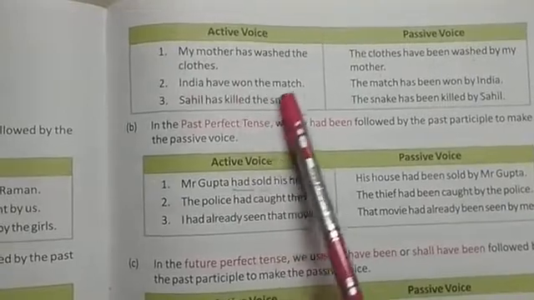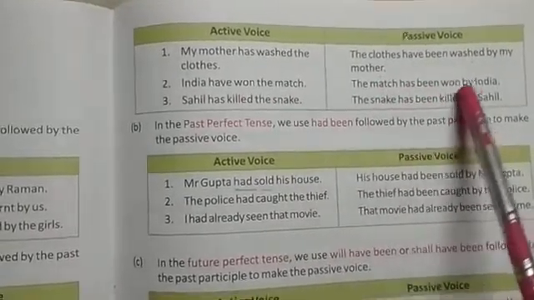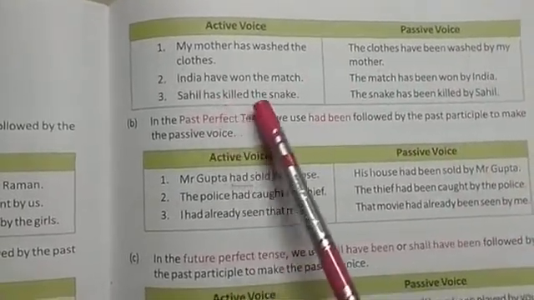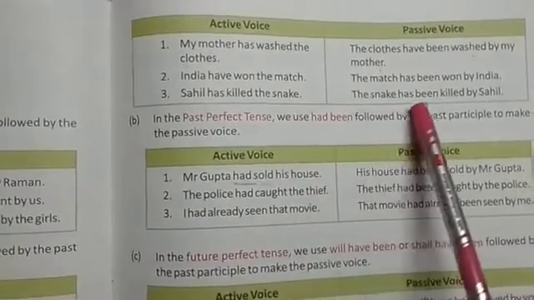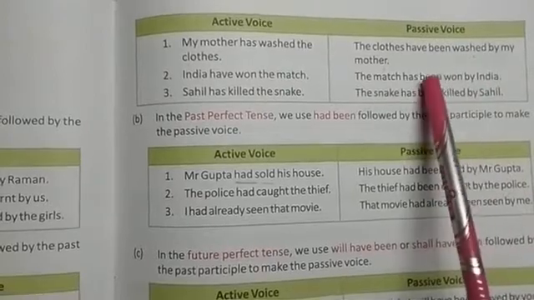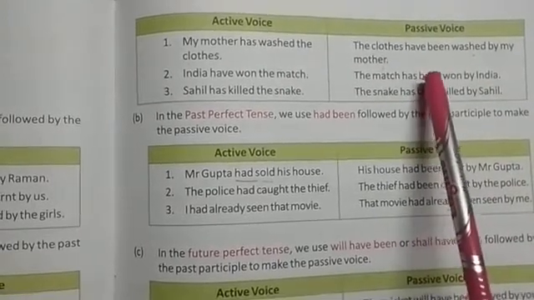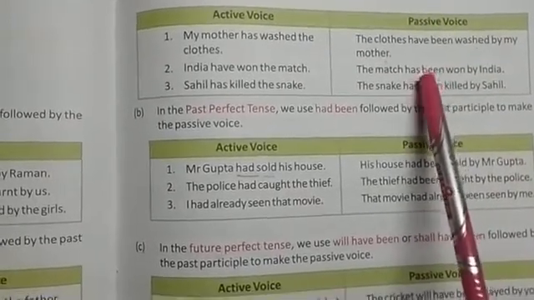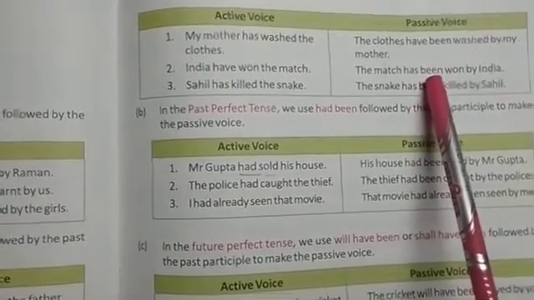India have won the match. The match has been won by India. Sahil has killed the snake. The snake has been killed by Sahil. So to form passive voice in present perfect tense, we will use has been or have been plus V3.